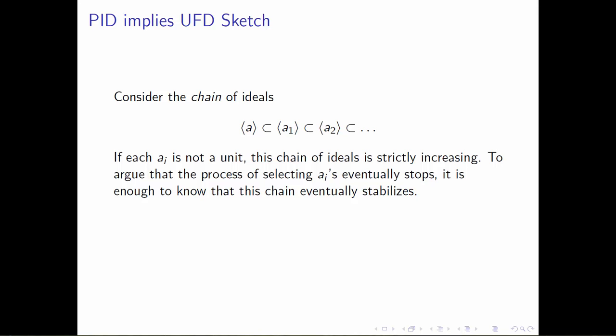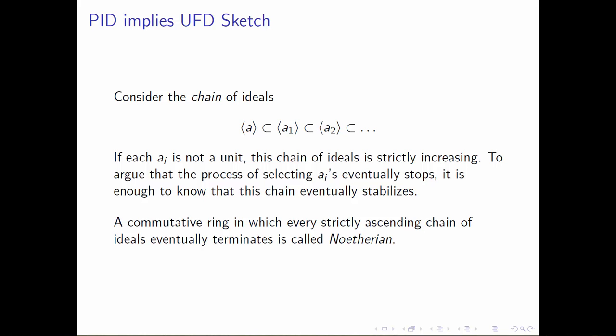So to argue that the process of selecting a sub i's that are not irreducible eventually stops, it's enough to know that this chain eventually stabilizes. Once I find ideals a sub i and a sub i plus 1 that happen to be equal, then a sub i and a sub i plus 1 are just off by a unit, and we have this irreducible element. That a sub i will be irreducible.